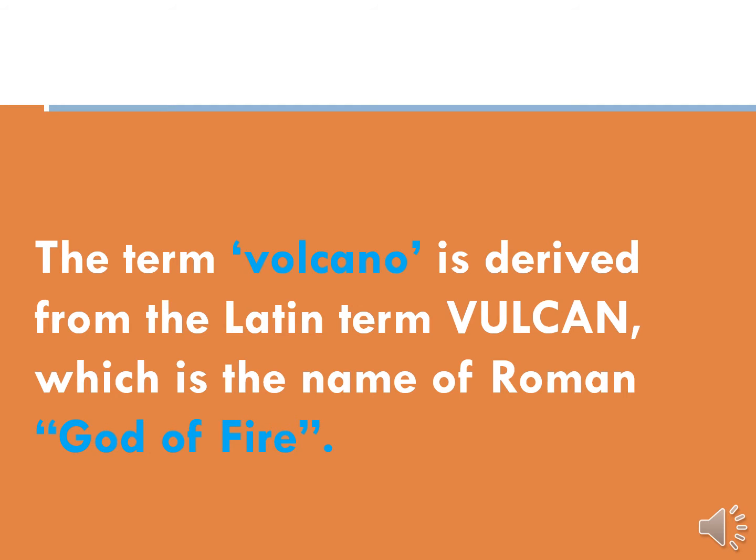The Roman people worshipped the fire, the god of fire. So that is called volcano, because when the lava comes from the interior part of the earth, it is very hot, a fire comes, yes or no? So it is called volcano. Got it?